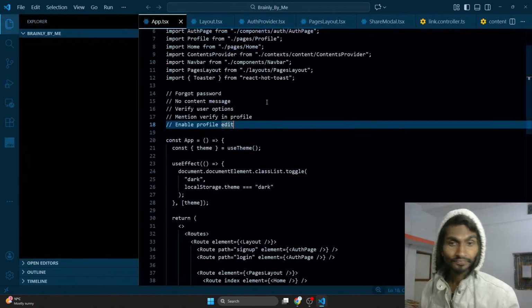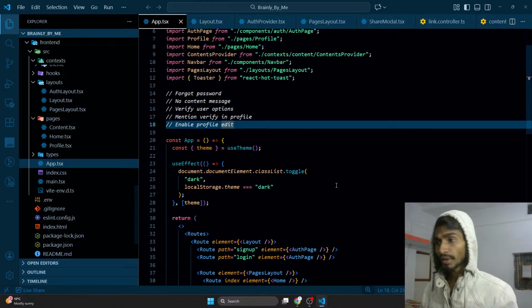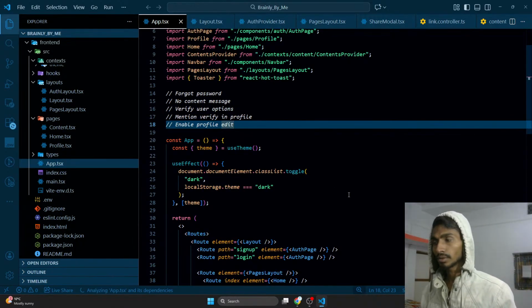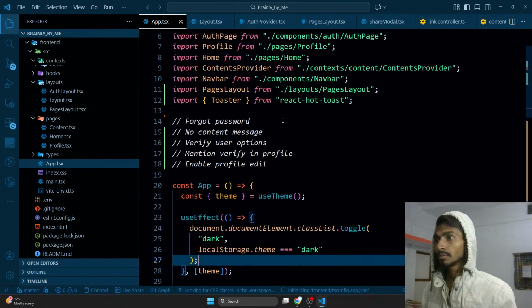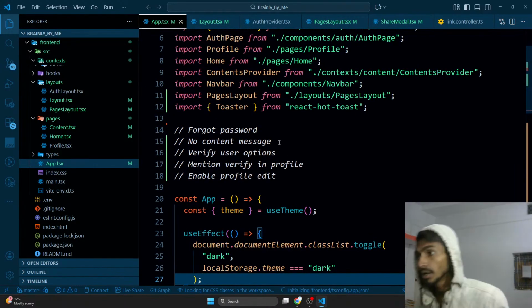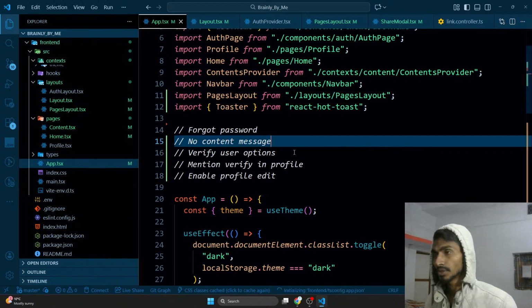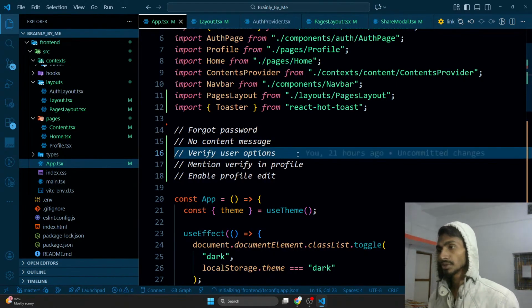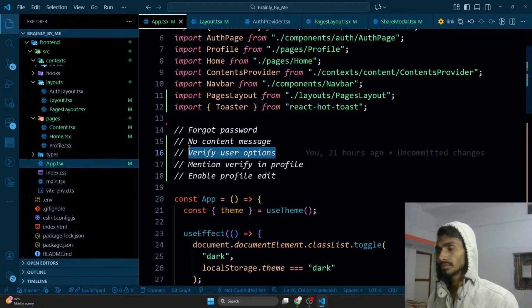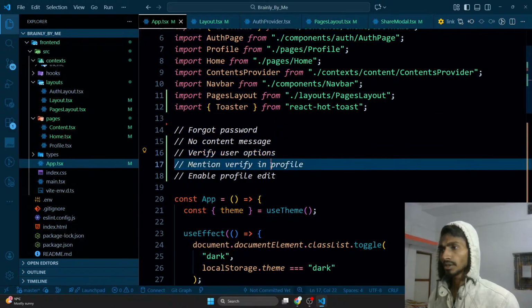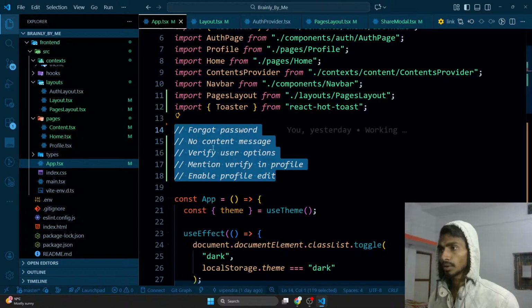Brainly by me. Yeah, this should be the right one. By the way, these are the things that I have to work on. No content message. No content message. The thing is that if there is no content, then I should be getting a message. Interesting. Verify user options. Mention verify user in profile. Enable profile edit. Okay, these are the things that I have to work on.